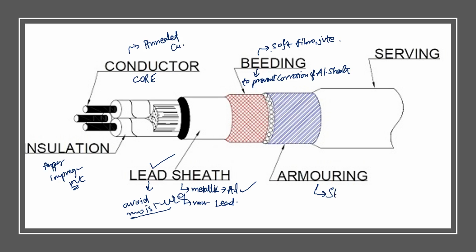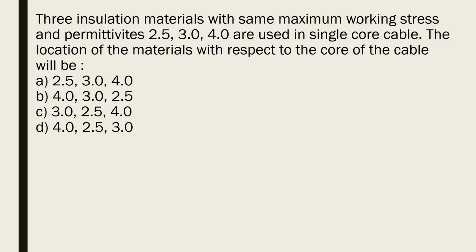Armoring is made up of steel wires or steel tapes, to provide mechanical strength and prevent mechanical injuries to the whole cable. And above armoring you have a black color serving, which is again a soft material, and the material of serving is the same as that of bedding. These things you can remember.